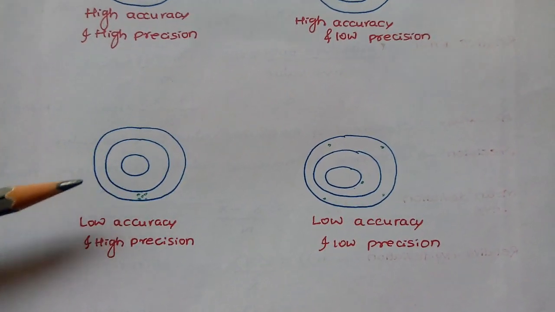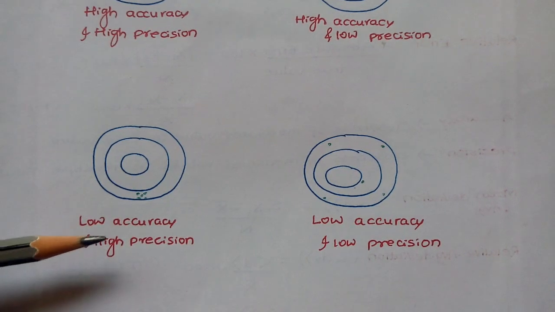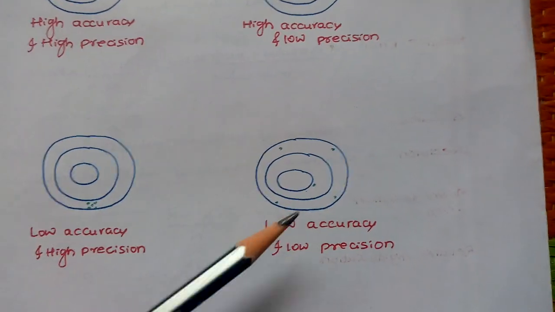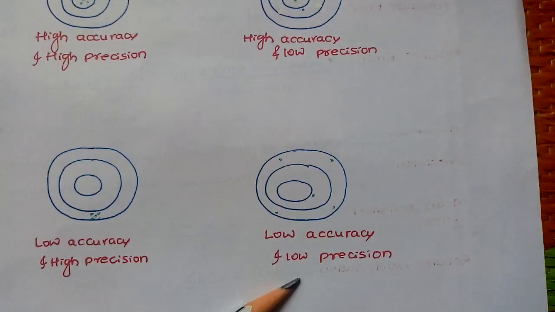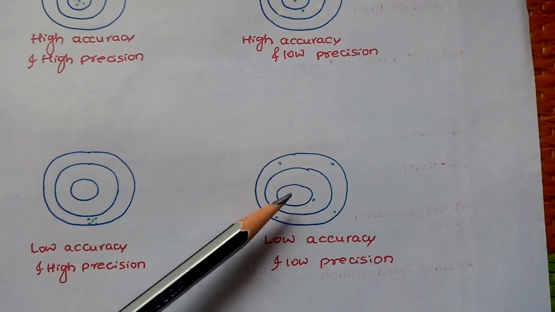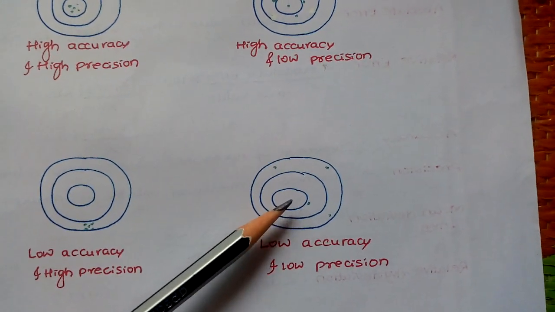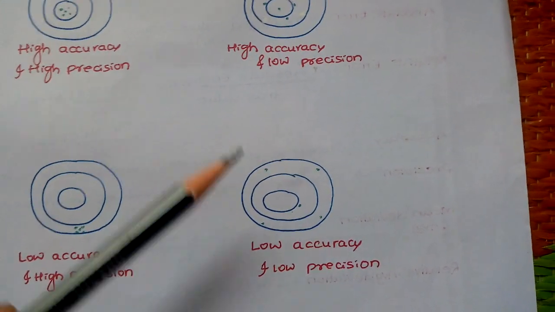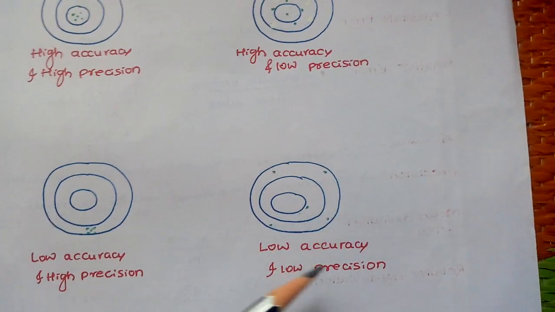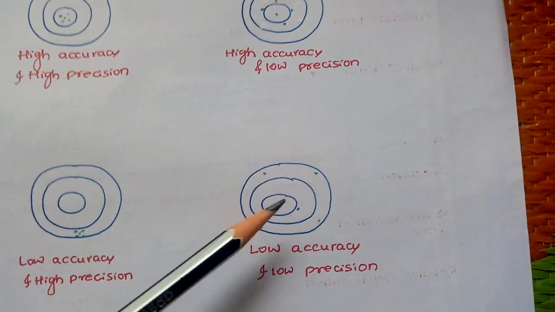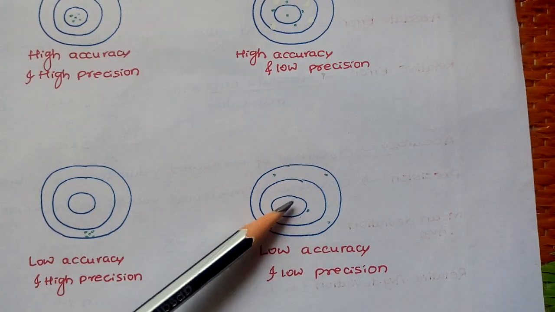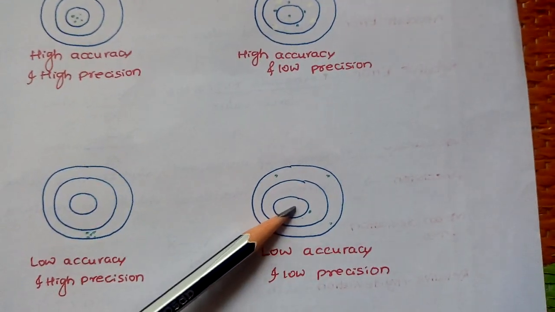That's why it is called low accuracy and high precision. In this last case it is low accuracy and low precision because the values are neither accurate nor precise, as they are very far away from the central bullseye.